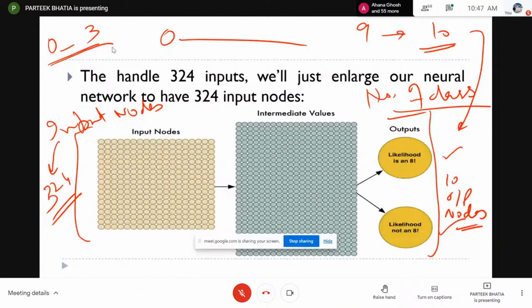I will give you some examples. If I have to predict the total number of marks you will score in an exam, that may be out of 100, so it may be 39, it may be 49, it may be 99, so that will be a number. When I am going to predict a number, this case is called regression. But if I have to predict your grade, that your grade will be A, B, C, or D, then this is a case of classification.